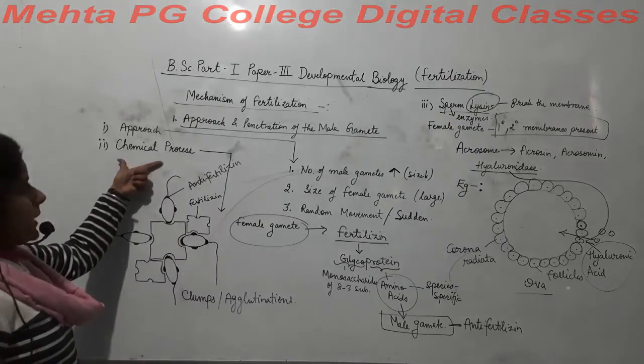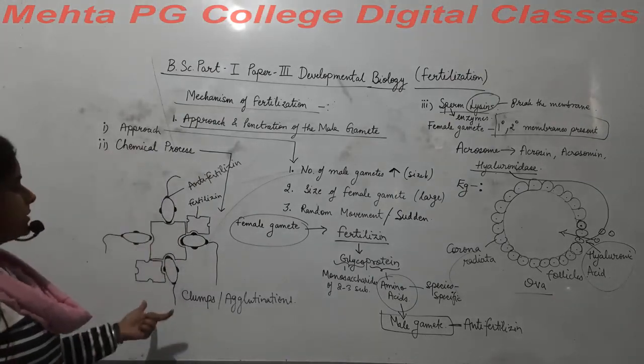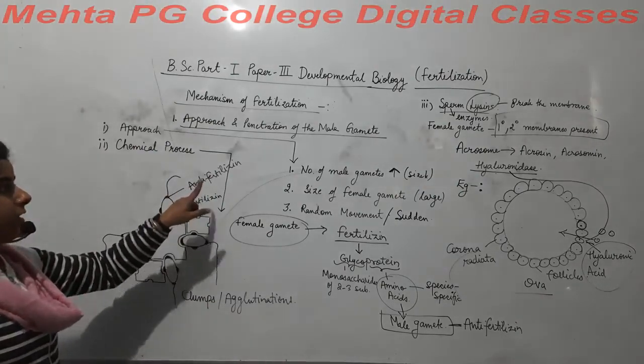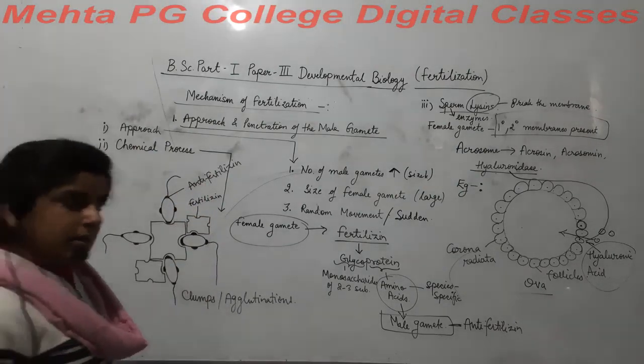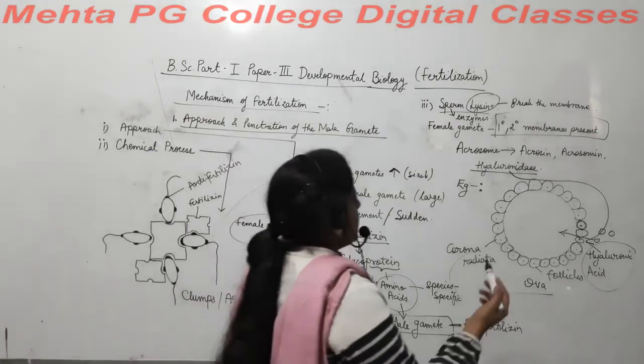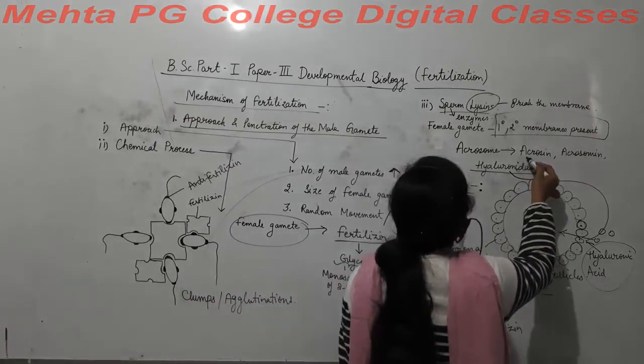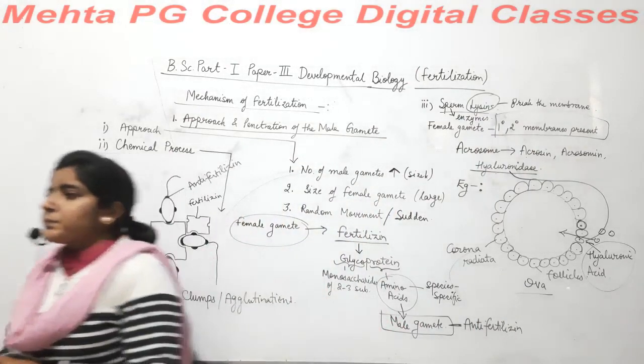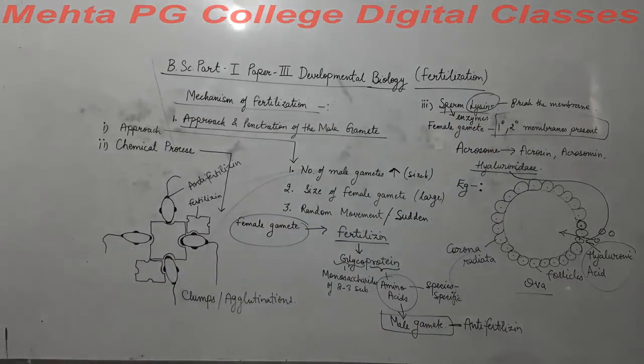In the same way, the chemical process: we studied the agglutination process of the fertilizin and anti-fertilizin chemicals. Third, we studied the sperm lysins process, how the hyaluronidase enzyme works upon the hyaluronic acid and breaks the follicles away so that the sperm can easily enter inside the ova.